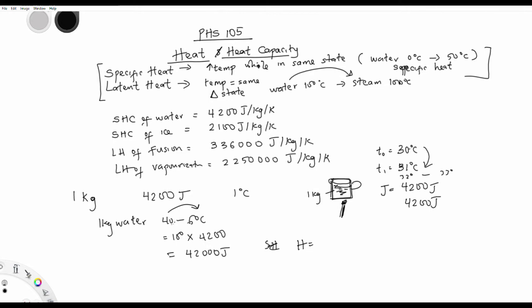Anything to move from one temperature to another temperature is actually a matter of its mass. Remember that we've been talking of 1 kg since. So that means if it is 2 kg, you must consider its mass. That means 2 kg means 2 times of this originally. Now what of if the mass is 2 kg? If it is 1 kg, it is consuming this amount to move one temperature higher. So if it is 2 kg, it will consume double of this amount to move one temperature higher.